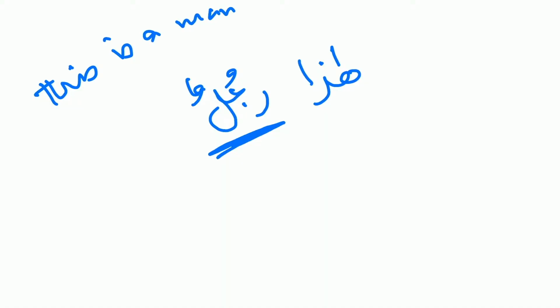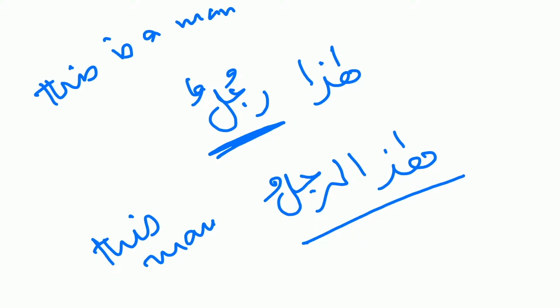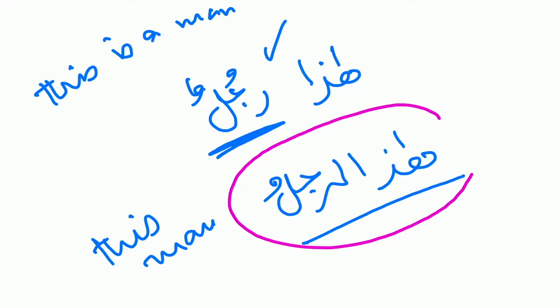This is jumla. Now look, if I say هذا الرجل, this man, so this is now murakkab ishari. The other is not murakkab ishari. So you might say that when we put it in the format, when it becomes jumla, then murakkab, it will always be هذا رجل. No. Look, this also becomes part of the kalam. It's not going to be always هذا رجل.